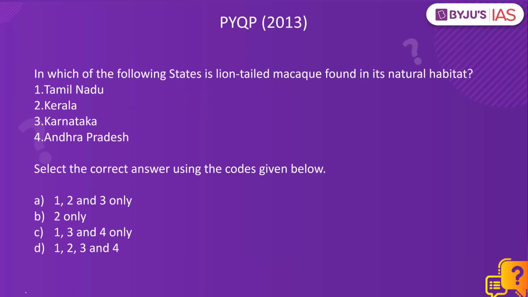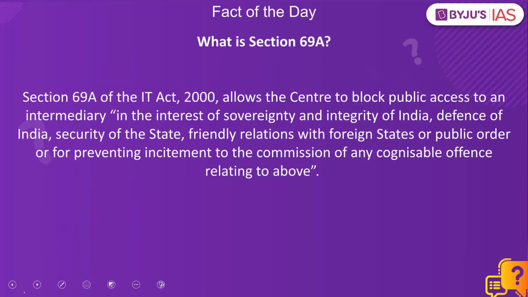Let's look at a previous year's question paper, Prelims 2013. In which of the following states is line-tailed macaque found in its natural habitat? It is found in Tamil Nadu, it is found in Kerala, it is found in Karnataka, but it is not found in Andhra Pradesh. So 1, 2, 3, A is the right answer. Now let's look at fact of the day.